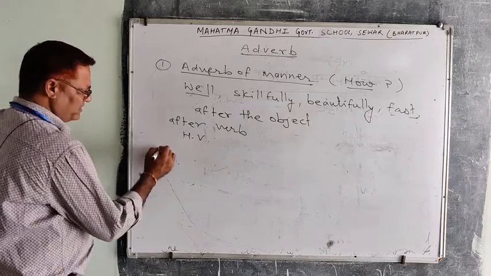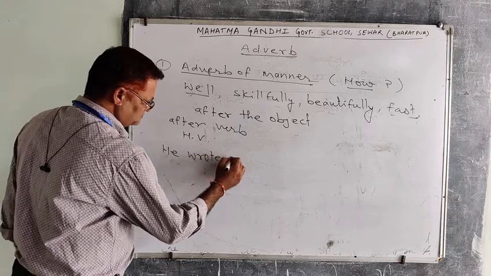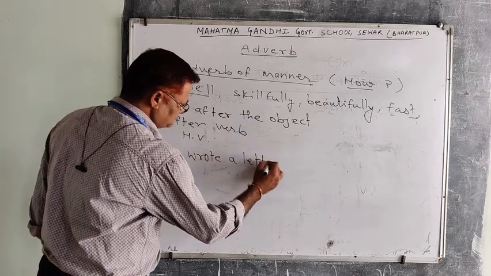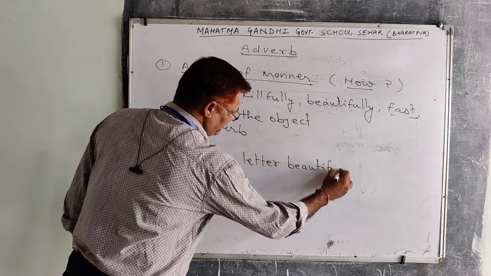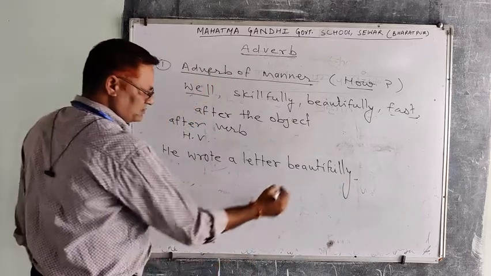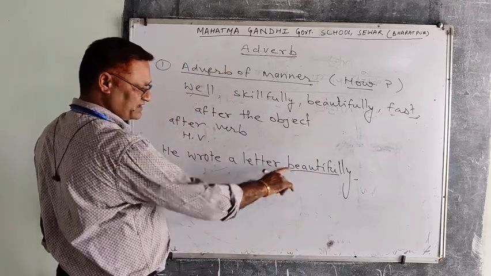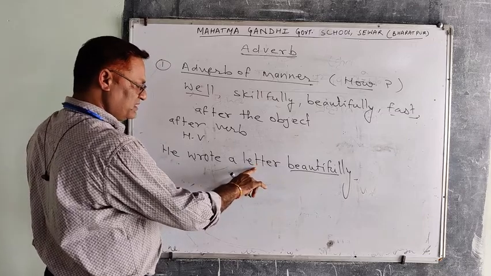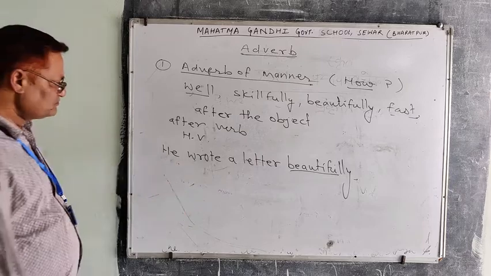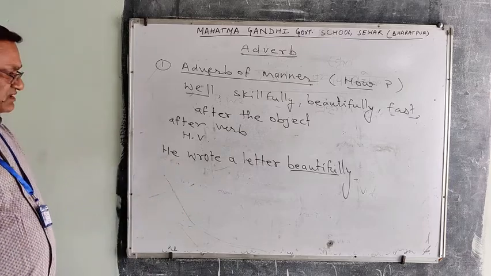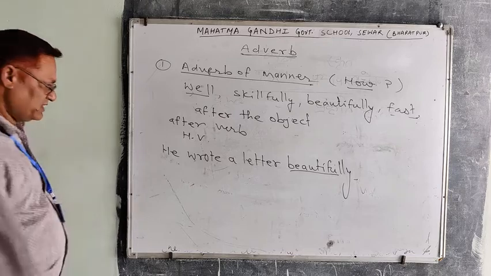Just for example, he wrote a letter beautifully. Beautifully here is an adverb. It comes in the sentence after the object, and if no object, it must be placed after the main verb. In passive construction, it must be placed before the past participle.